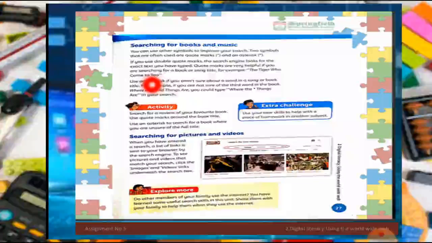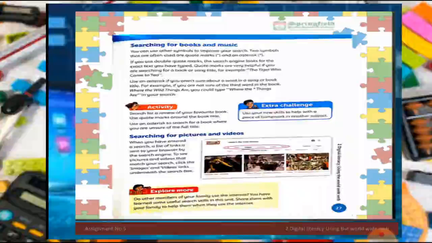If I'm not confirmed that these are the exact words, I will use the asterisk, the star. It means that if I'm not sure, I am using the star. If there are any words related to this, like the tiger or the tea, please display them in my results. When we are not sure, then we use the asterisk. When we are sure that this is the exact title of a song or a book, then we use the double quotes, the quote marks.